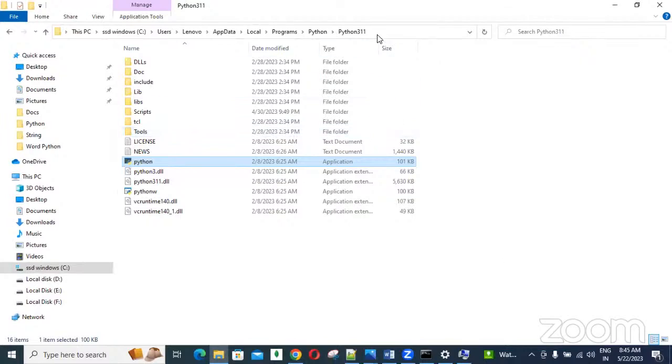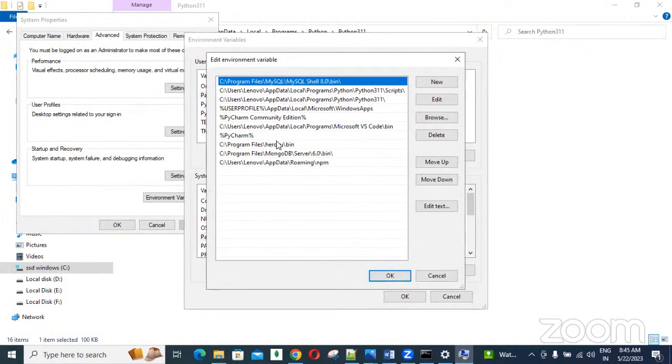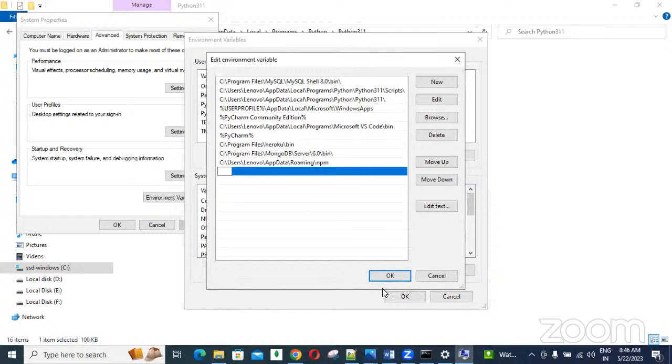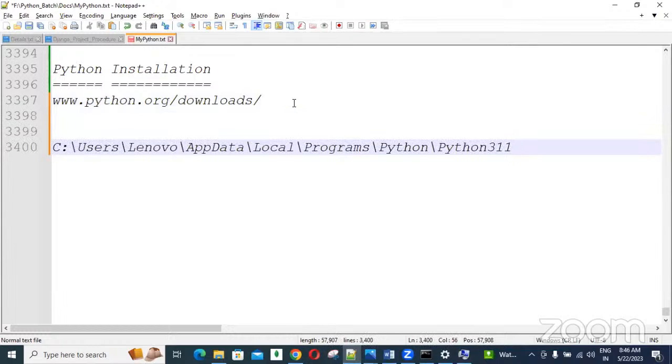So copy this entire path and paste it in the environment variable section. Double click here and paste. Clear? This is the Python executable file path.